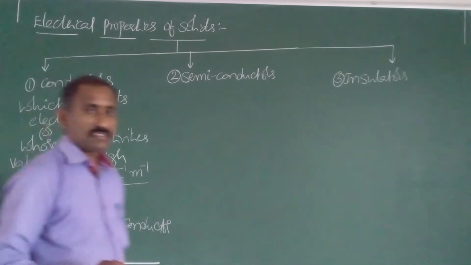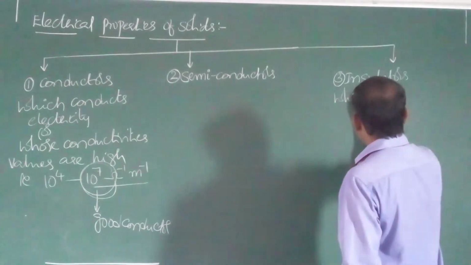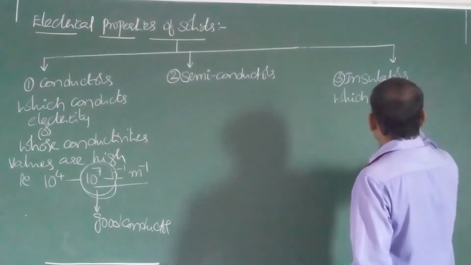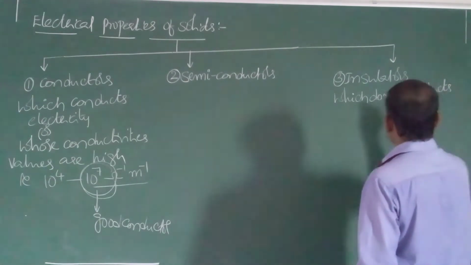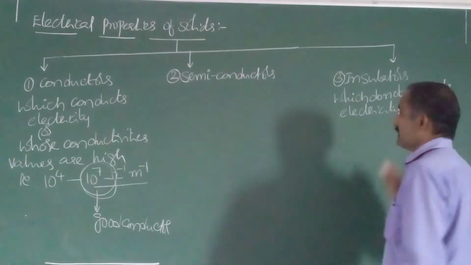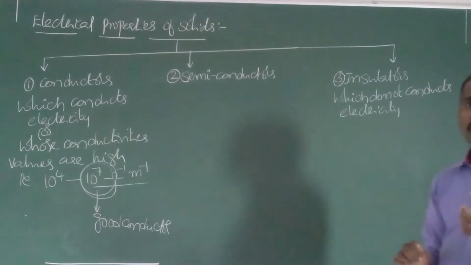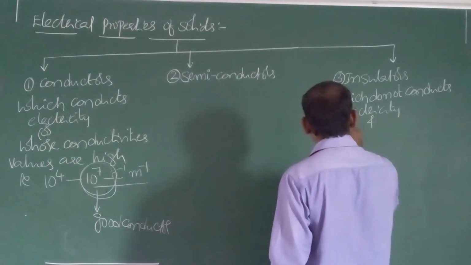Next, insulators. They do not conduct electricity, and they possess very low values of conductivities.